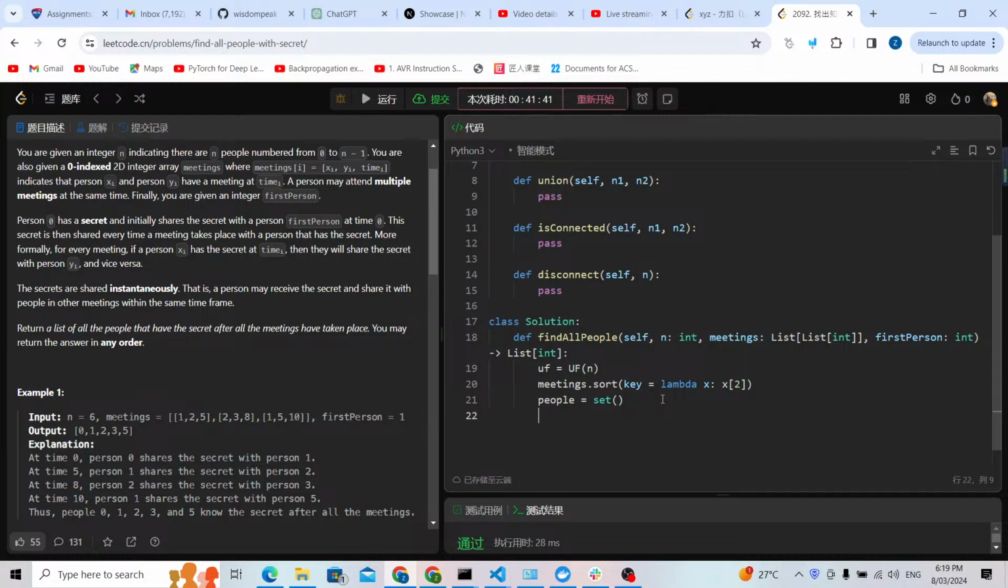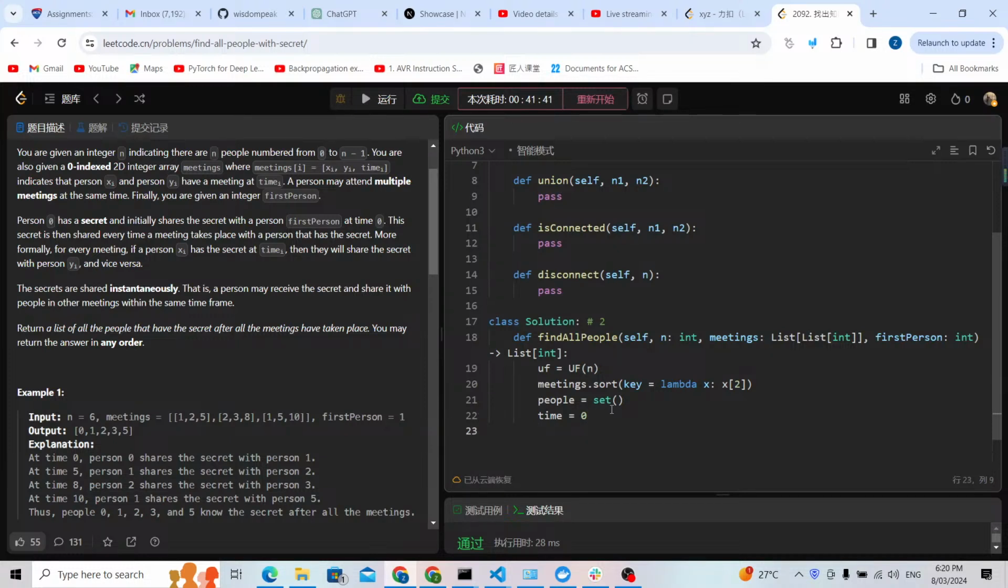Let me check, do I need any other structure? Yes, I need a time, because I need to check if this is a new time or still the old time. If it is the same time, for example, time 2, I will put all of the nodes at time 2 inside a set. Then I will check if they are connected with node 0 or the first person or not. Time should from the beginning be equal to 0. This is according to the question.